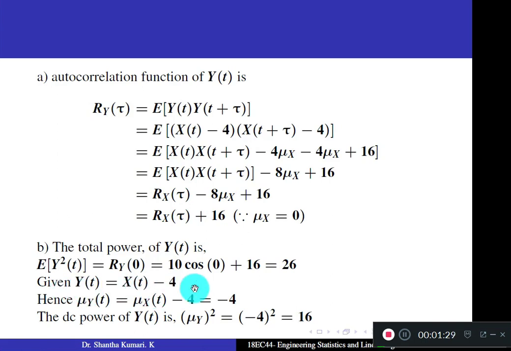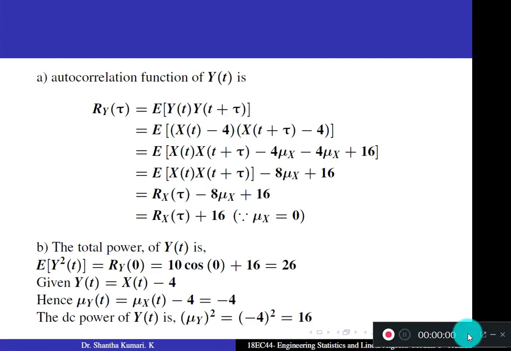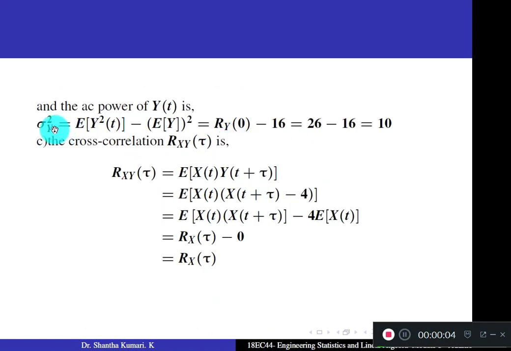Now use the expression for y of t. Y of t is given as x of t minus 4. So mean of y of t is mean of x of t minus 4, which is minus 4. DC power of y of t is mu y whole square. DC power is nothing but square of the mean, which is minus 4 whole square, which is 16. And AC power is sigma square y equal to expectation of y square t minus expectation of y of t whole square, which is 26 minus 16, you get 10.